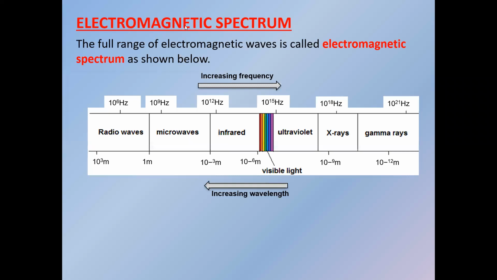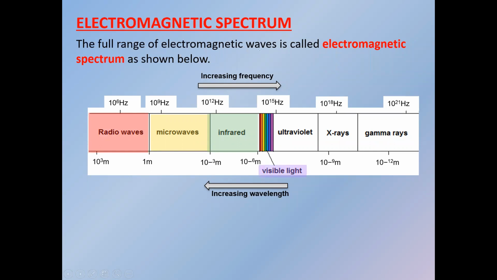So you have to learn this electromagnetic spectrum, not the frequency and the wavelength, but the order. First, the names: what are the electromagnetic waves? An electromagnetic wave means a wave which can travel through vacuum. All of them have the capability to travel through vacuum: radio wave can travel through vacuum, microwave can travel through vacuum, infrared can travel through vacuum, visible can travel through vacuum.